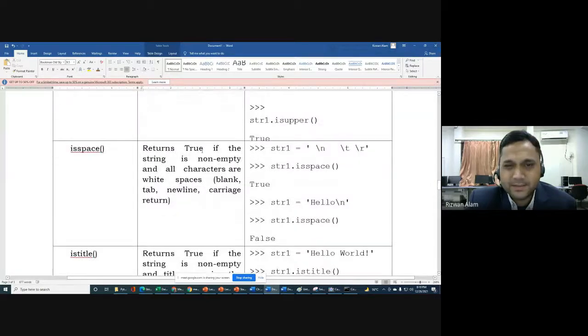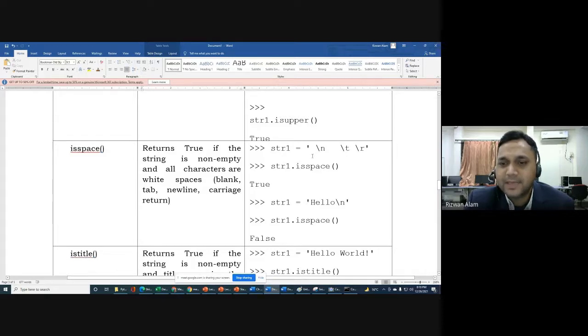Isspace means true if the string is non-empty and all characters are white spaces. So all the characters should be white spaces, like blank, tab, new line, or carriage return, like \n, \t, \r. Only these types of characters you can use.